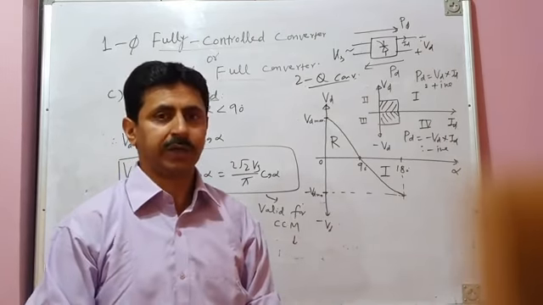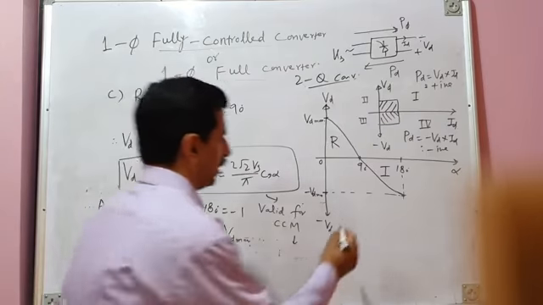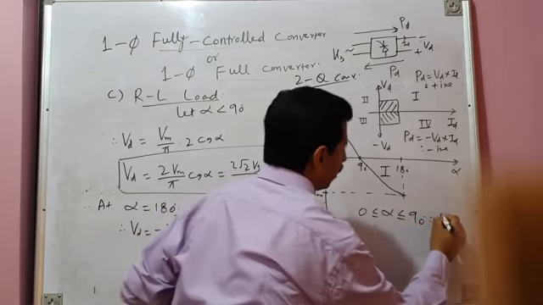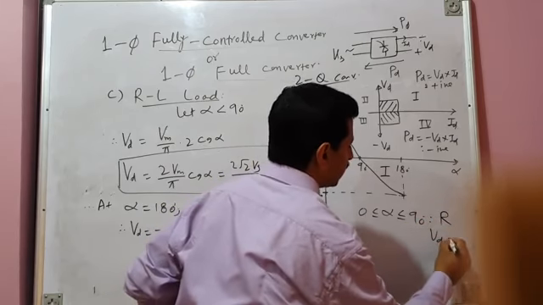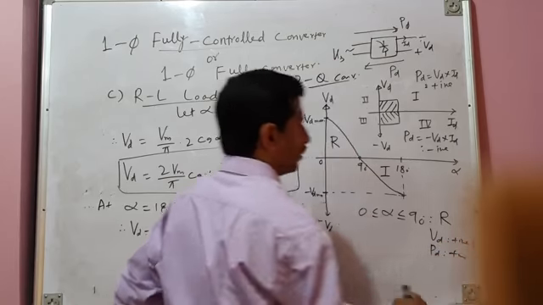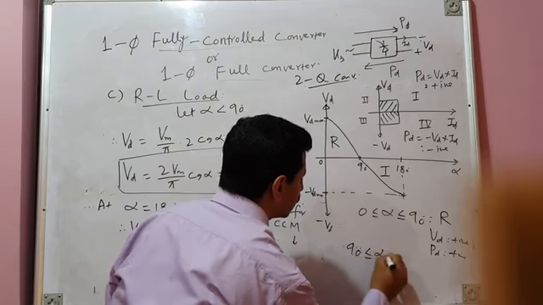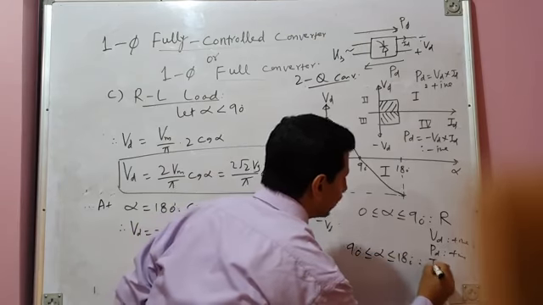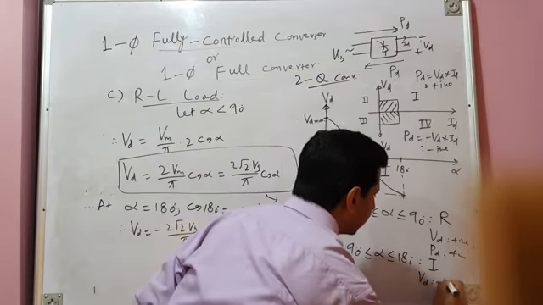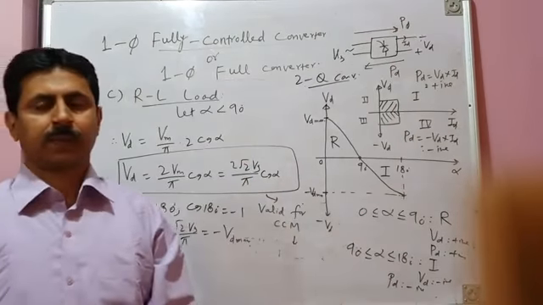So this is a two-quadrant converter. It is capable of operating in the rectification mode of operation as well as in the inversion mode of operation. For alpha 0 to 90 degrees, your converter operates in the rectification mode of operation, and average output voltage is positive and power is also positive. That means power flows from AC to DC side. And for the delay angle range 90 degrees to 180 degrees, your converter operates as an inverter in the inversion mode of operation. In the fourth quadrant, average output voltage is negative and power is also negative. That means power flows from DC to AC side. Okay.